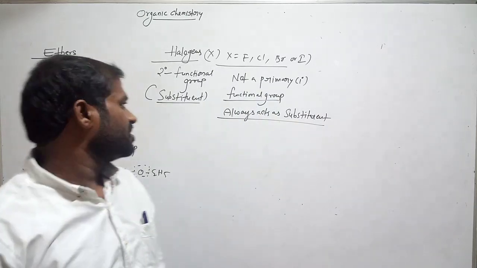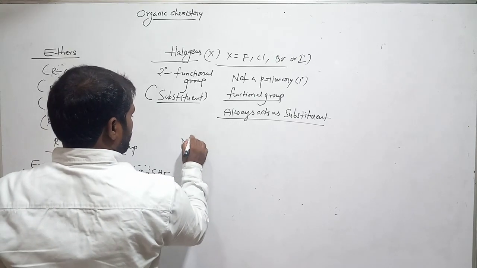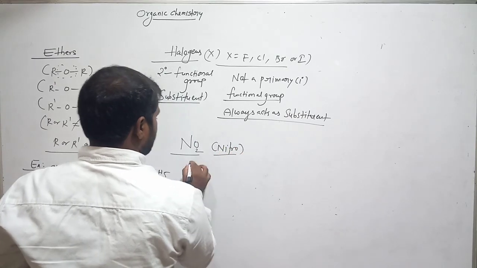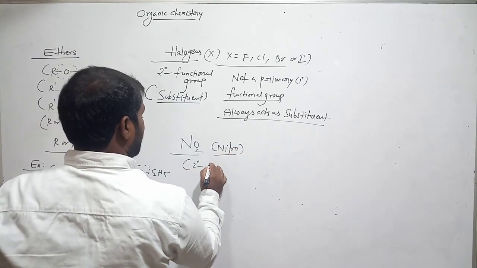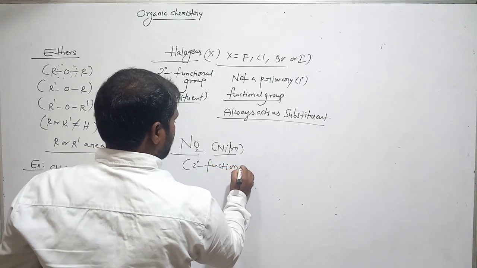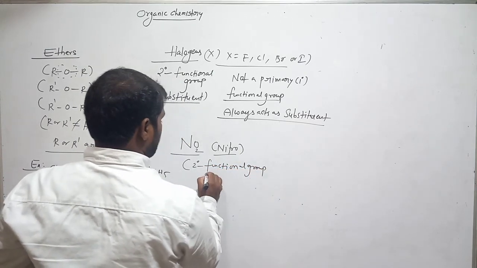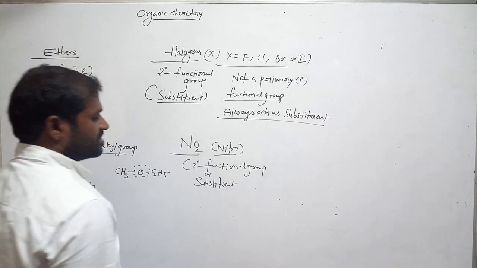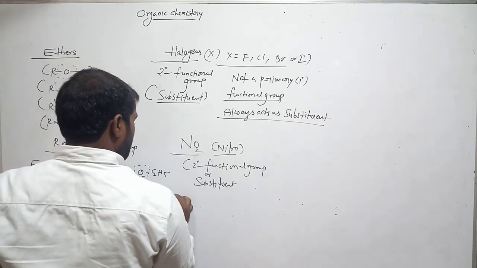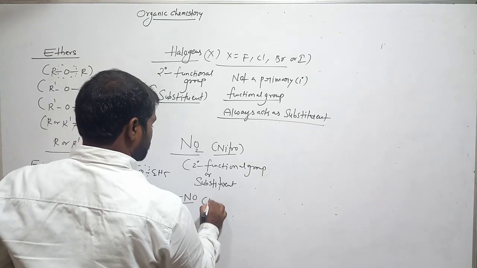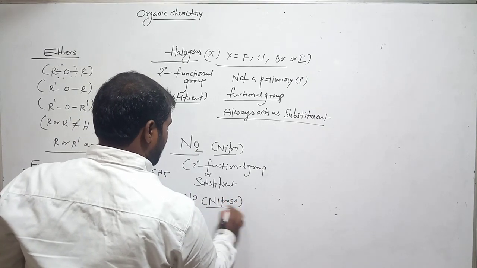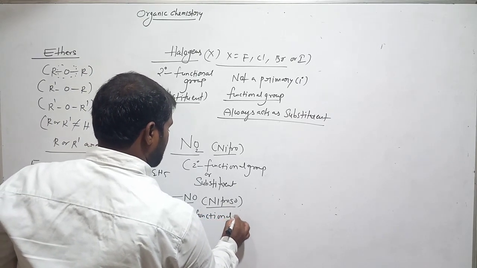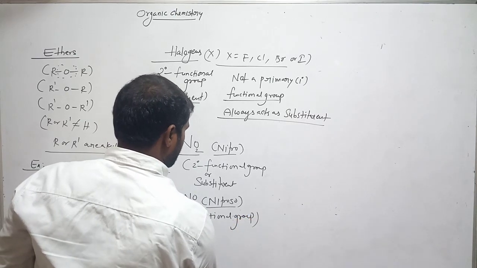Okay, just remember. And next, nitro. What is this one? Nitro. It is also a secondary functional group, or substituent. Substituent. Okay, clear? And the NO group is called nitroso. Nitroso. It is also a secondary functional group, not a primary.